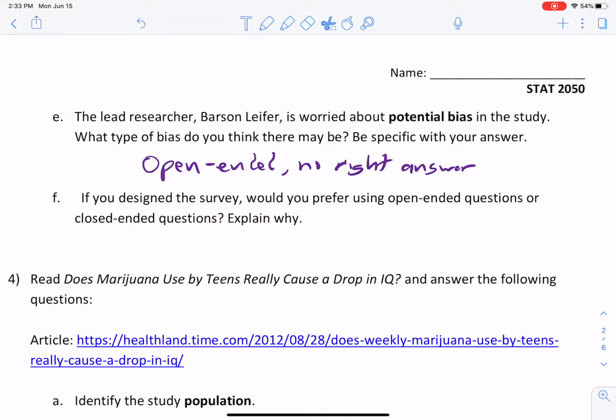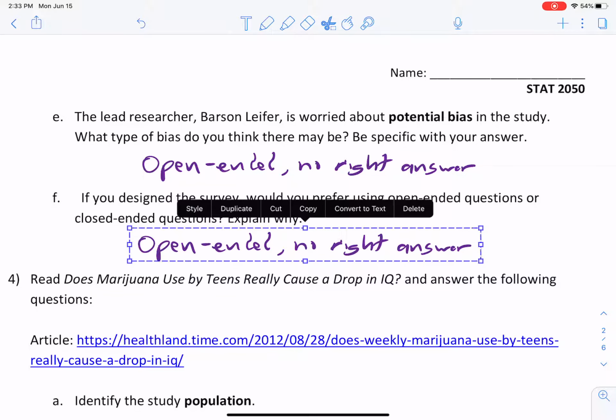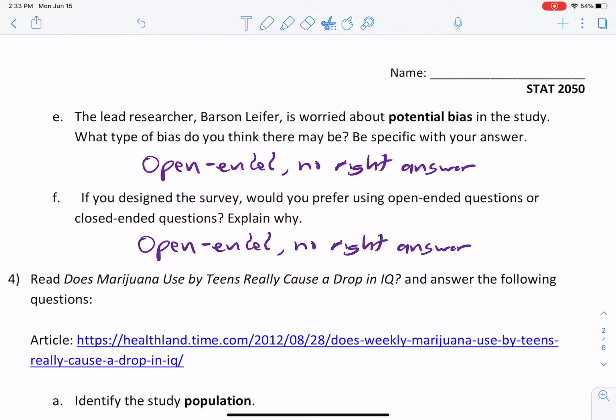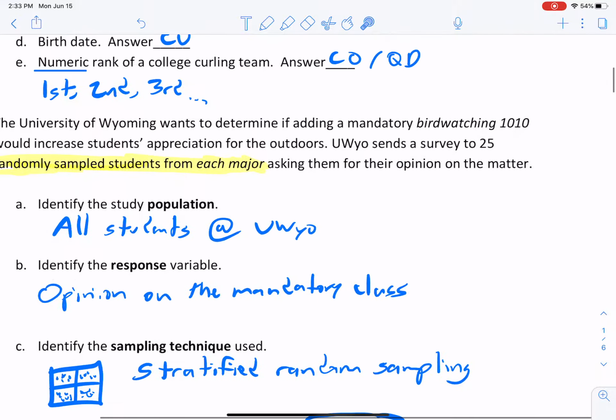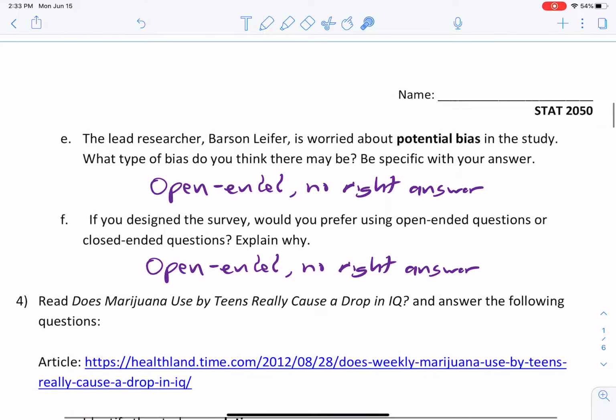Well, we're kind of going for the same thing here. So let me do this. Okay. Open-ended questions, the pro with those is that you really get to see the true opinion, right? You're not limited, in this case, as with the closed-ended questions, to a certain choice of answers. Now, in this case, we're just asking a yes or no question, so we might get very similar conclusions.